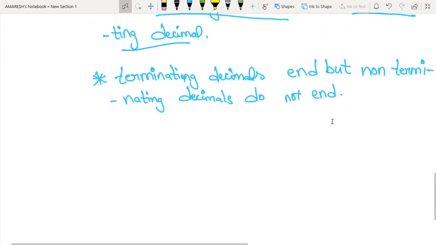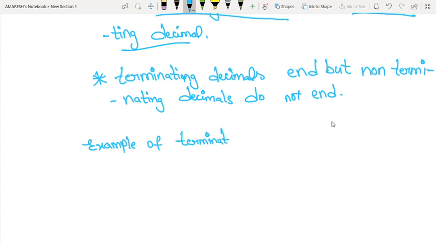I'll tell you with an example. Example of terminating: 0.235, 0.357, etc. are the examples of terminating.